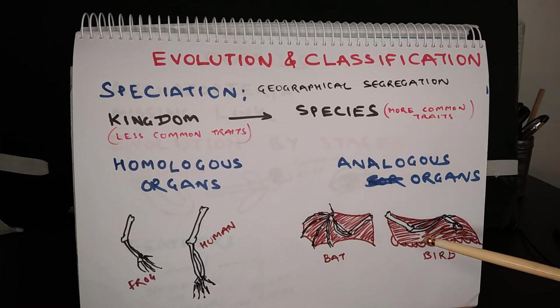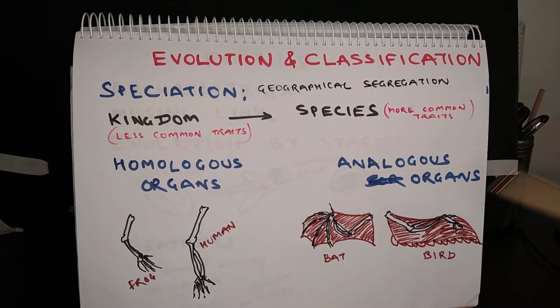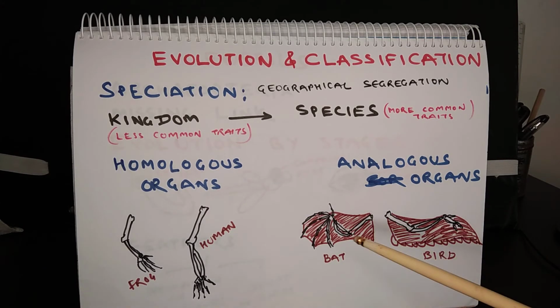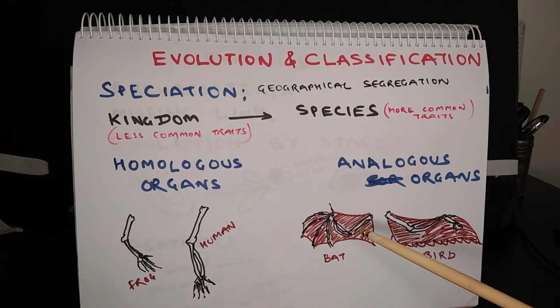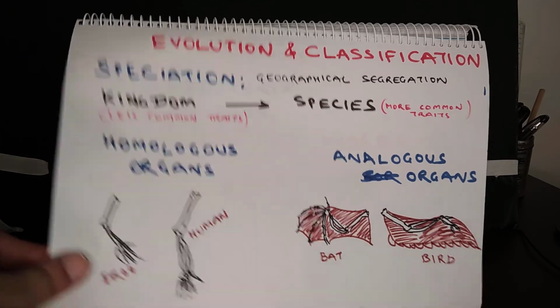In birds, all the bones of the forearm, that is humerus, radio ulna, carpals, metacarpals, are involved in the formation of wings. That is the difference, and this shows that they have no common ancestors. They have come from different lineages. So this is the story of analogous organs.